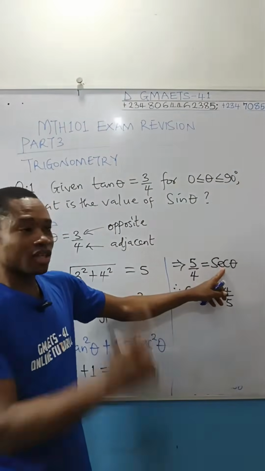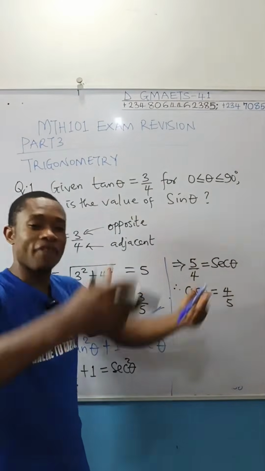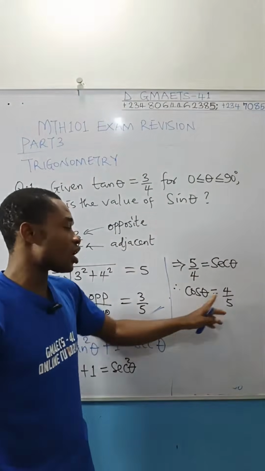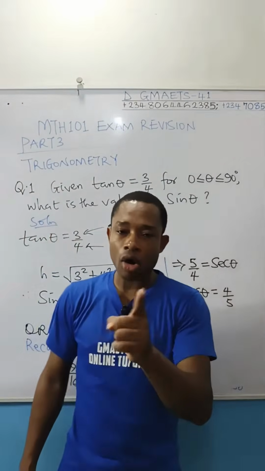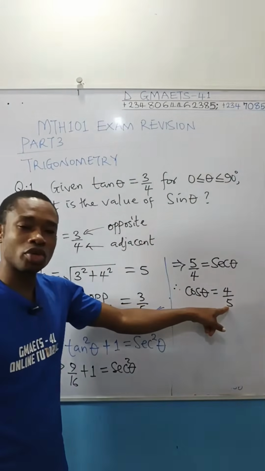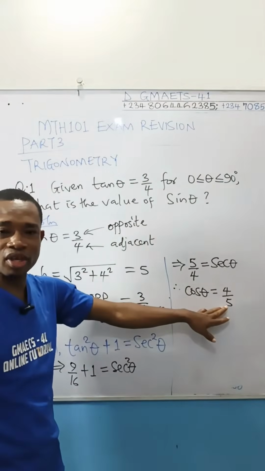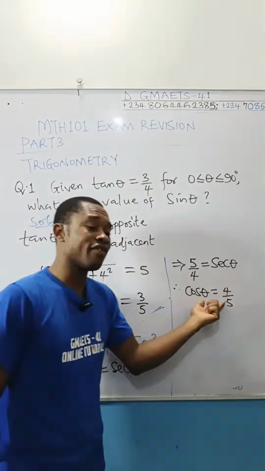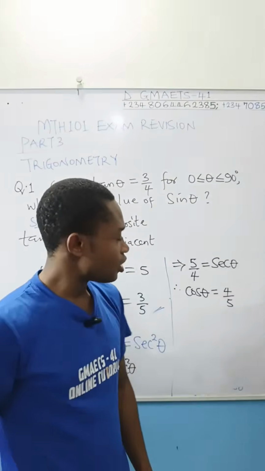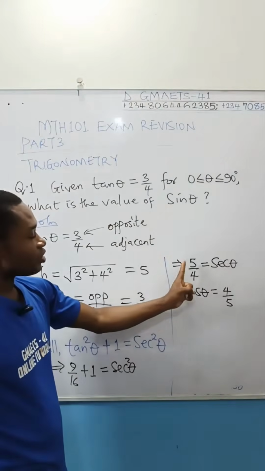Remember, sec is 1 over cos. So I am saying that 5 over 4 is equal to 1 over cos. And you can inverse so that cos goes up. Do the same on the left hand side. If you inverse, cos theta will be 4 over 5. And you know that cos is adjacent over hypotenuse. So you have gotten your hypotenuse which you are looking for. And in fact, you could have actually gotten it from here without punishing yourself to get cos. But the reason why I had to go to this level is that you could have been asked to find cos theta. Am I communicating? Don't worry, we're moving on to other questions you will see. Having said this, we have gotten our hypotenuse to be 5.